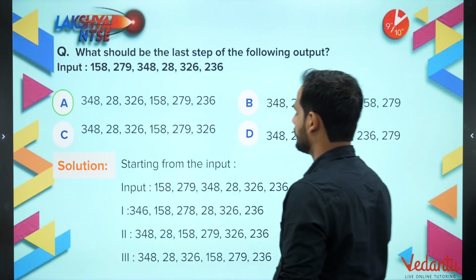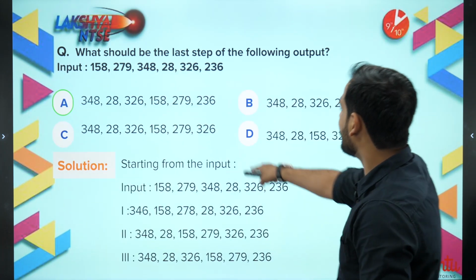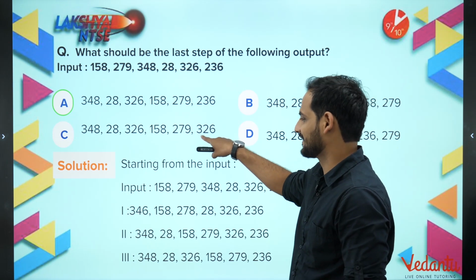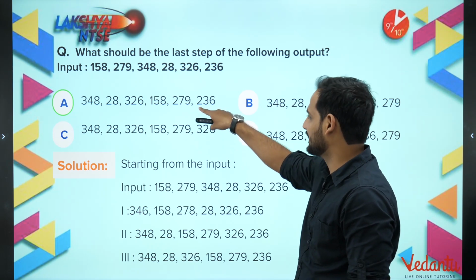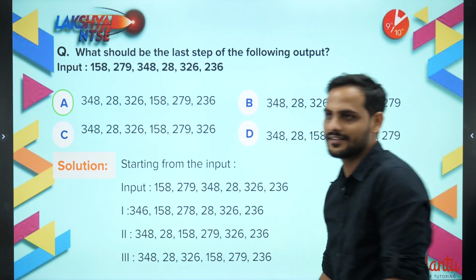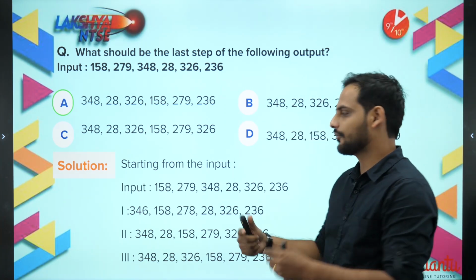Option C, 279. Option C was not 236, it was 326. I saw this part wrong. Option A is correct answer. Okay, option A is correct answer. Okay, chalo. So this is how you have to find out the pattern.